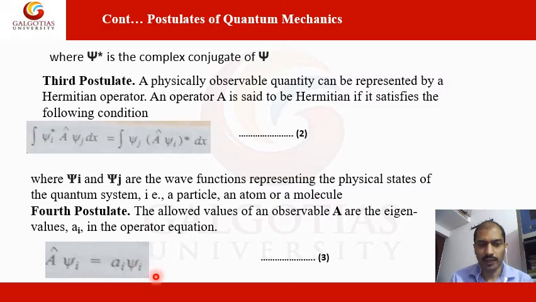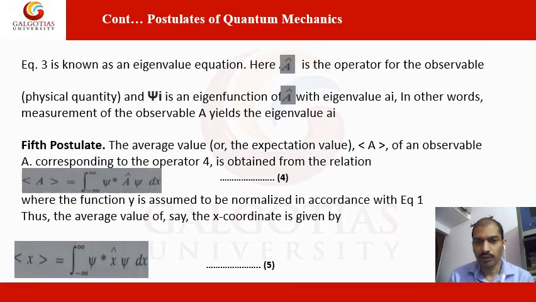Quantum mechanically, it is the operator multiplied by the wave function psi i, and a_i is multiplied by the wave function of another psi i. So overall, there is a specific relationship between these operators with respect to different particles.